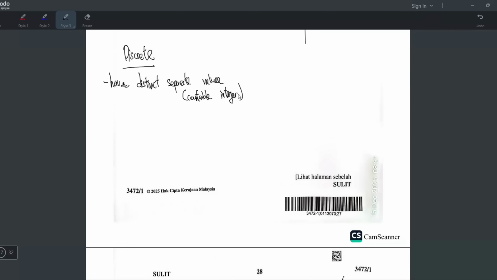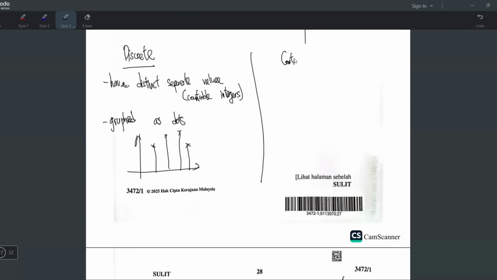What do I mean by countable integers? Like 1, 2, 3, 4, 5. And for discrete, the graph will be graphed as dots, just like what you see in the binomial one. It's like that, like that, like that. This one is discrete.